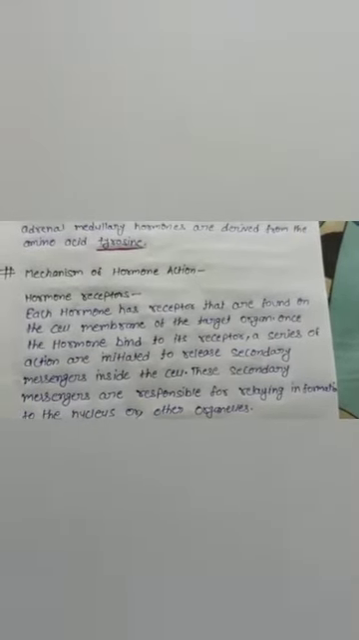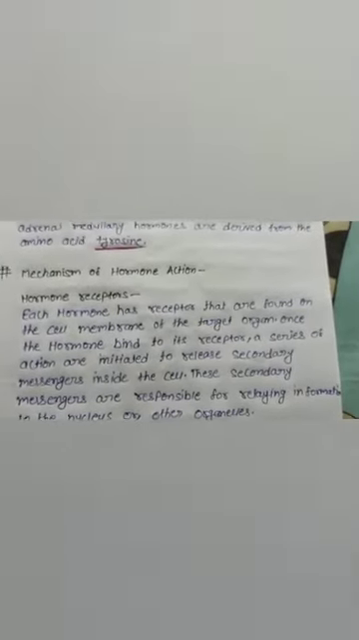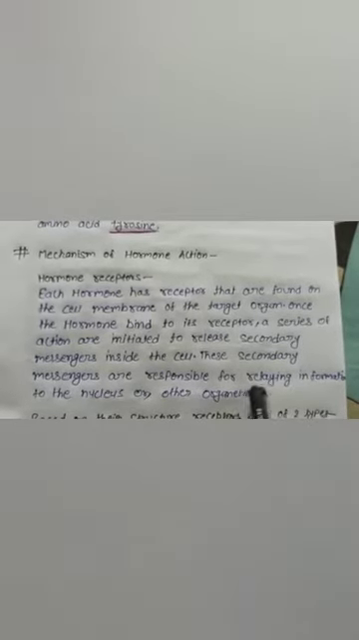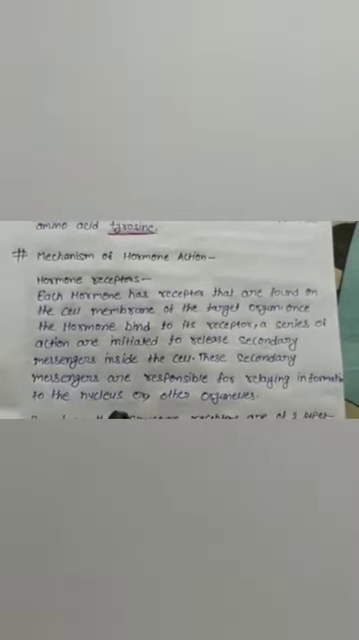Before we understand the mechanism of hormone action, let us look at what hormone receptors are. Each hormone has a receptor that is found on the cell membrane of the target organ. Once the hormone binds to its receptor, a series of actions are initiated to release secondary messengers inside the cell. These secondary messengers are responsible for relaying information to the nucleus or other organelles.